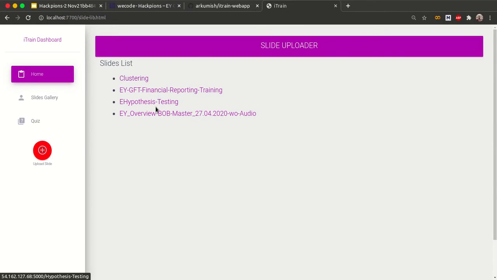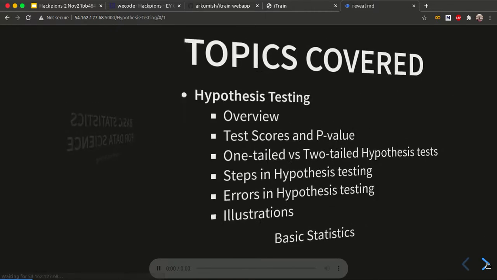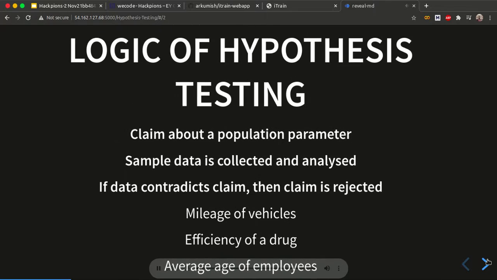Similarly, a different PPT was there. Let's say a hypothesis testing PPT was there. The hypothesis testing PPT got converted into this beautiful-looking slide. Topics covered: hypothesis testing overview, test scores, logic of hypothesis testing, claim about a population parameter. So this is the thing.